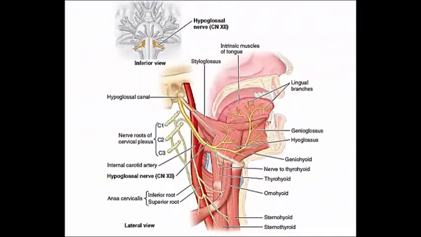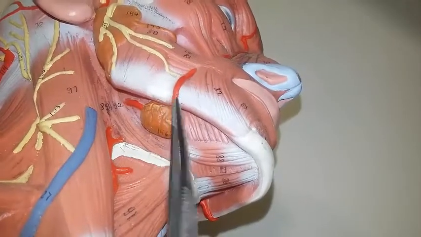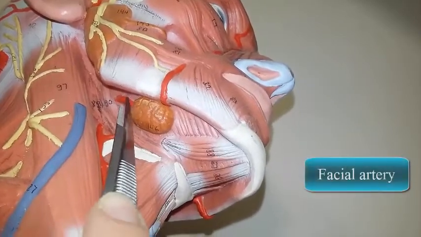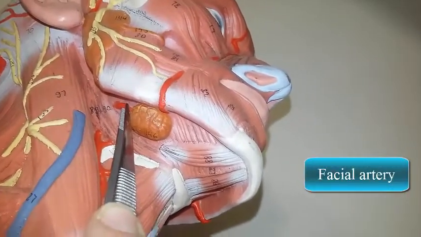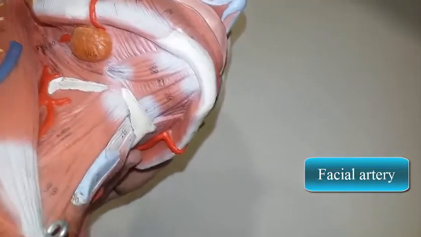The hypoglossal nerve, which provides motor innervation to the intrinsic and extrinsic muscles of the tongue, passes into the submandibular triangle. Here it is. As does the nerve to the mylohyoid, a branch of the trigeminal nerve, which also supplies the anterior belly of the digastric. The facial artery and vein and the submental artery, that is the branch of the facial artery, pass here as well. Here they are.